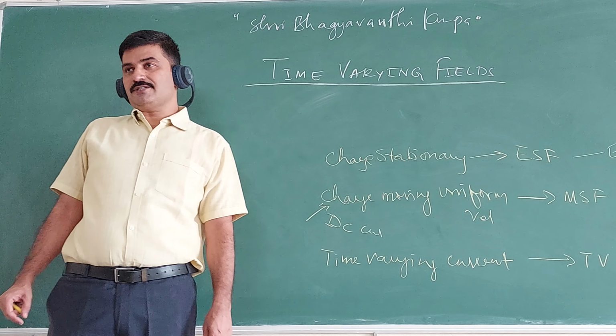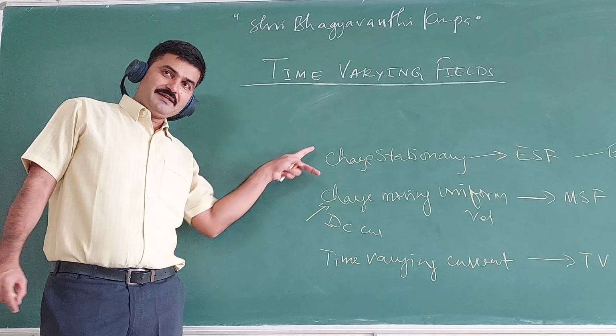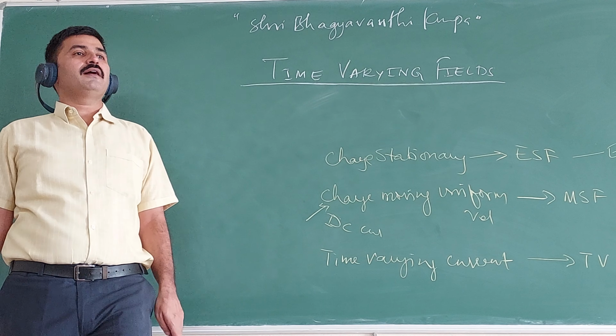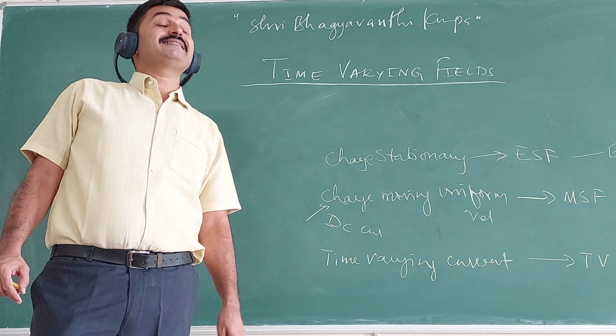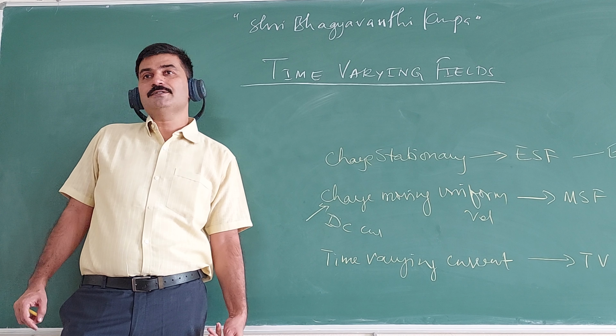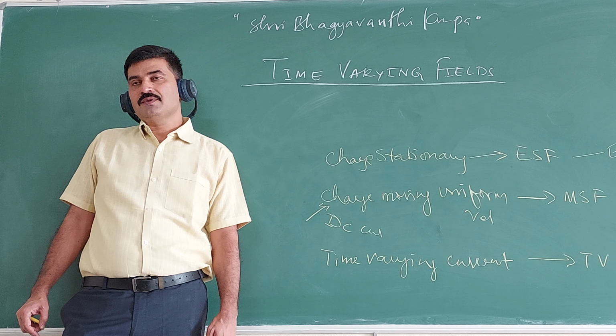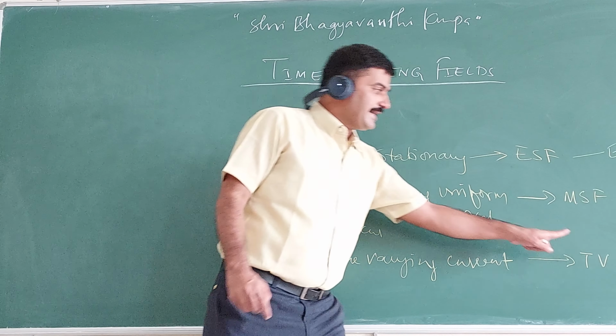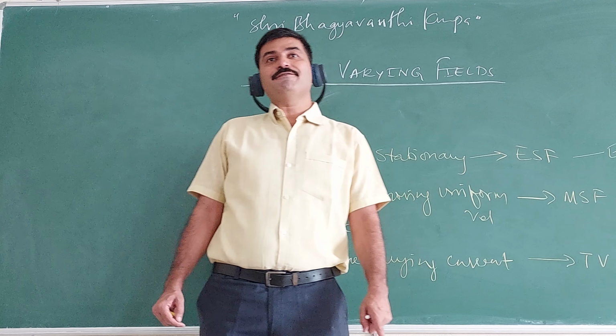Time varying current. Regarding these two, you know already, is it or not? The time varying current in a conductor produces time varying electromagnetic field.